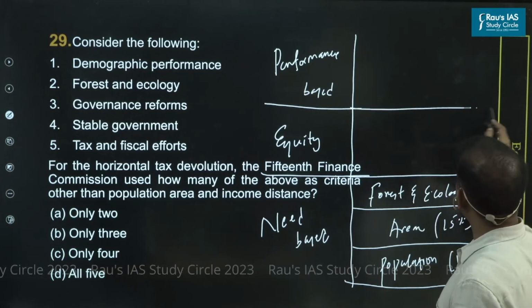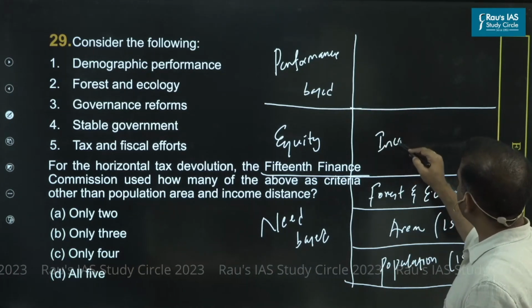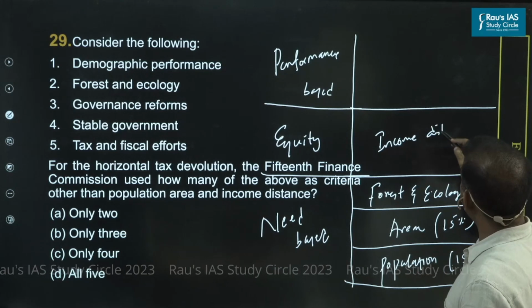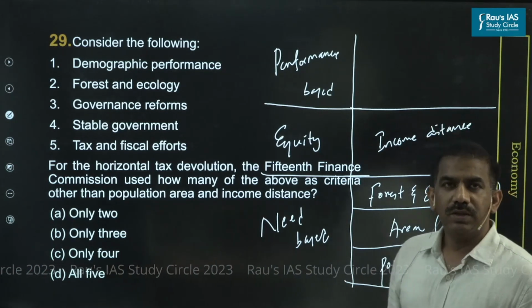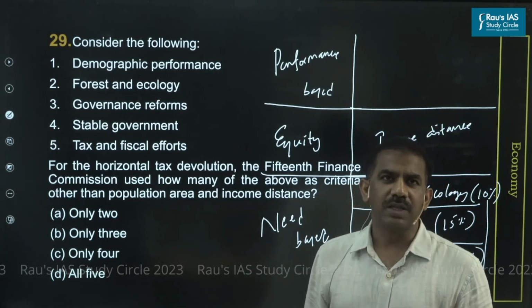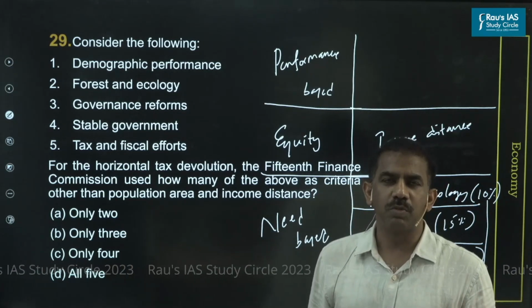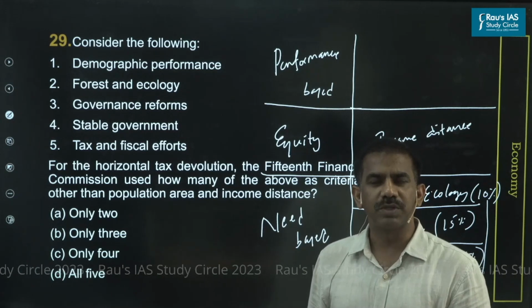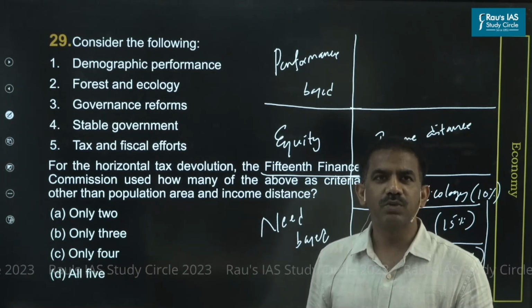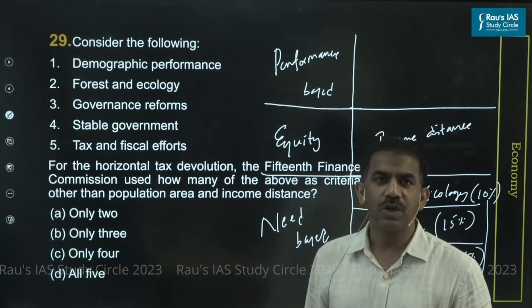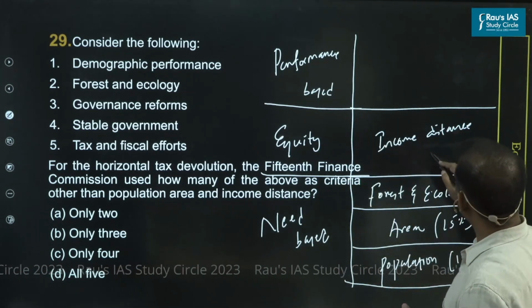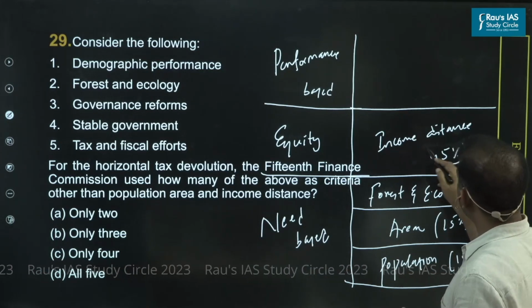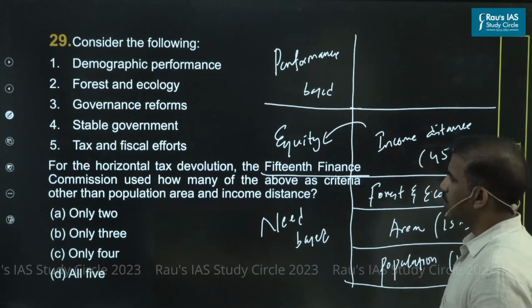And when it comes to equity-based, the parameter happens to be income distance. I mean, those states that happen to be lagging behind with respect to other states. As simple as that, the ones who are more poor do require great support from the state. Same thing holds good. The states which are lagging behind with respect to other states do require a good amount of financial support. Henceforth, around a 45% weightage is given to this particular parameter based upon the equity principle.